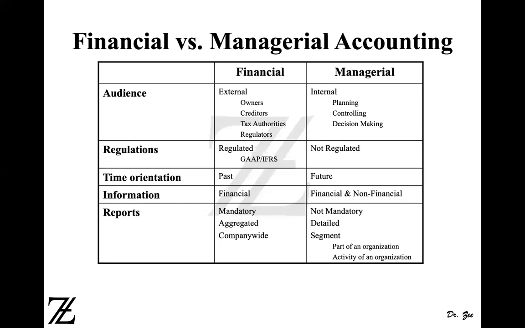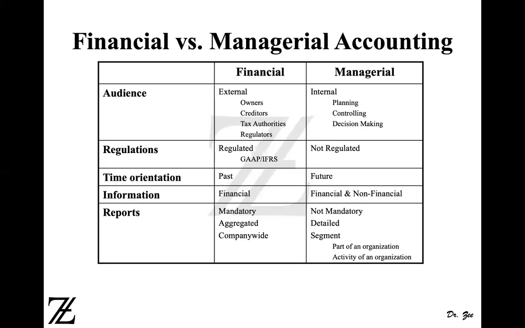You will not see a segmented financial statement, or a financial statement that is prepared for a particular region. So for example, South America, North America, or East Coast, West Coast, or California, or New York, or Illinois.